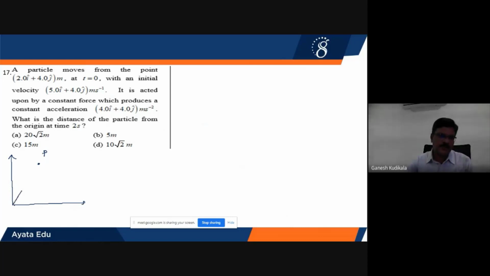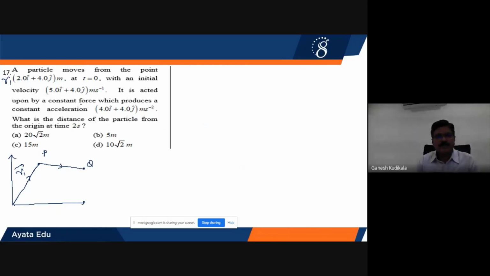Therefore, when I join the origin and P, I get a vector called R1 vector. This is your R1 vector. Next is an initial velocity of 5i plus 4j, because the particle is going in the xy plane. Let us assume that due to this velocity along the x-axis and y-axis, it has gone from here to here, maybe somewhere here, called the Q point.